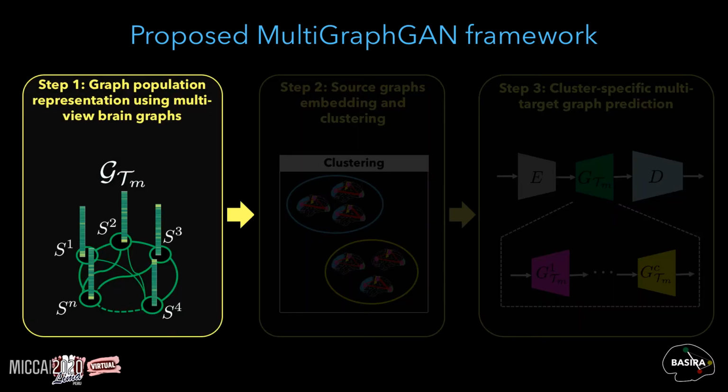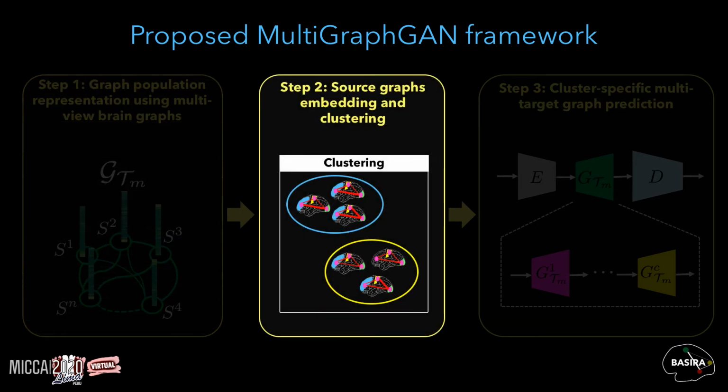Now, as we created the graph populations, we will use them in the following steps. Essentially, in the second step, we will learn the graph embeddings of the source population.